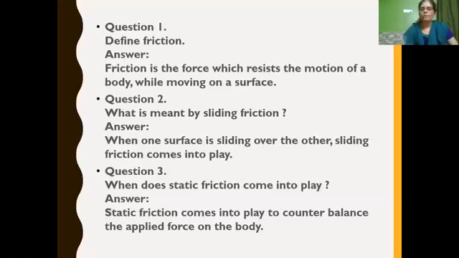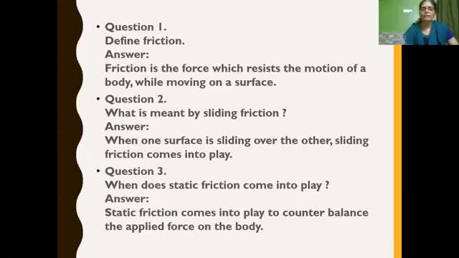The force which opposes the motion of a body is called friction, or you can write: friction is a force which resists the motion of a body while moving on a surface. What is meant by sliding friction? The friction caused when one surface is sliding over the other. Or the same question, when does sliding friction come into play? When one surface is sliding over the other, sliding friction comes into play.